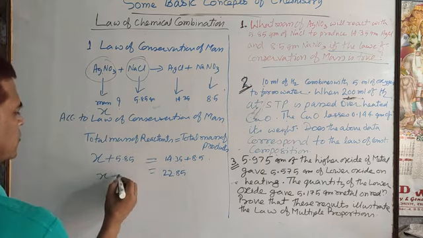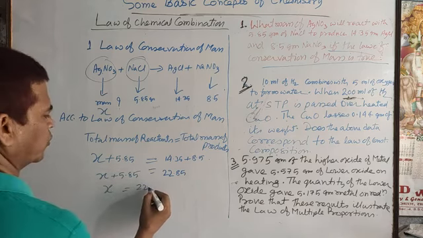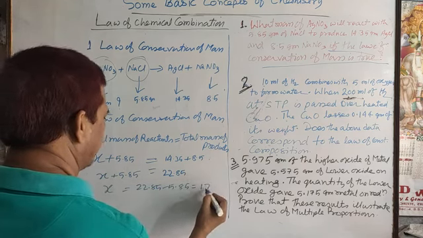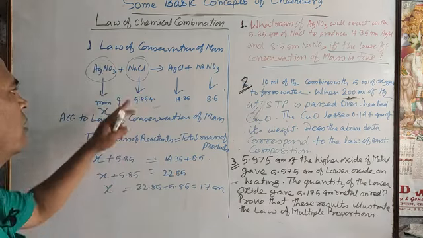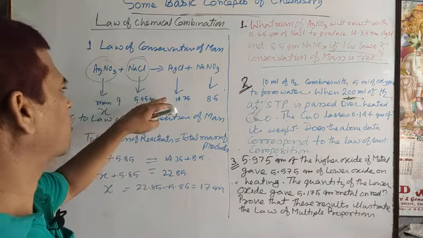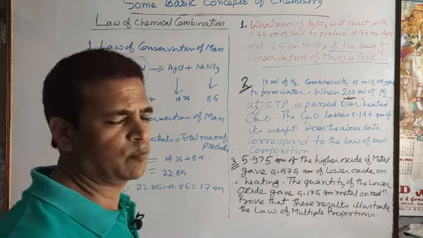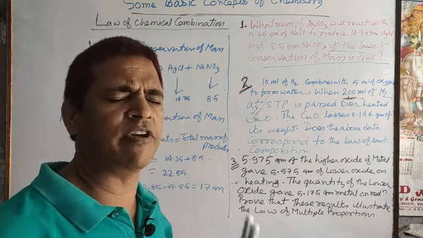Now this side is x plus 5.85. So x will be 22.85 minus 5.85, that is 17 gram. So 17 gram silver nitrate will react with sodium chloride. Accordingly, this much silver chloride and sodium nitrate will be produced.